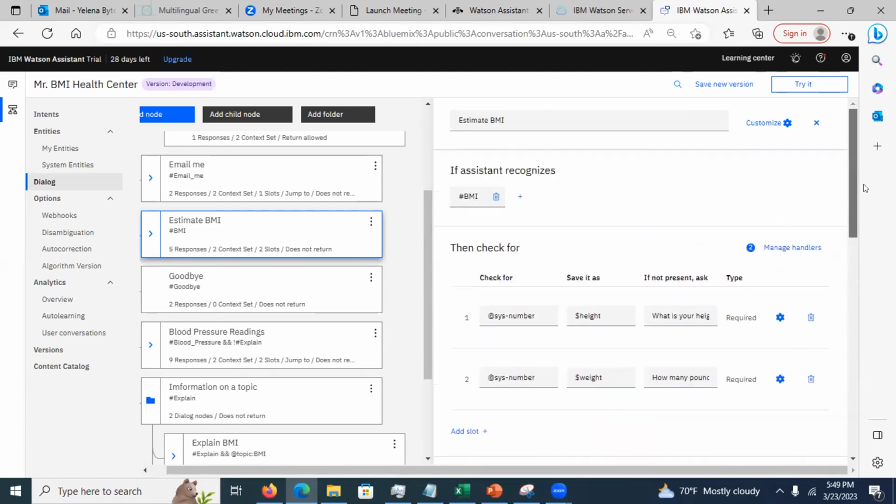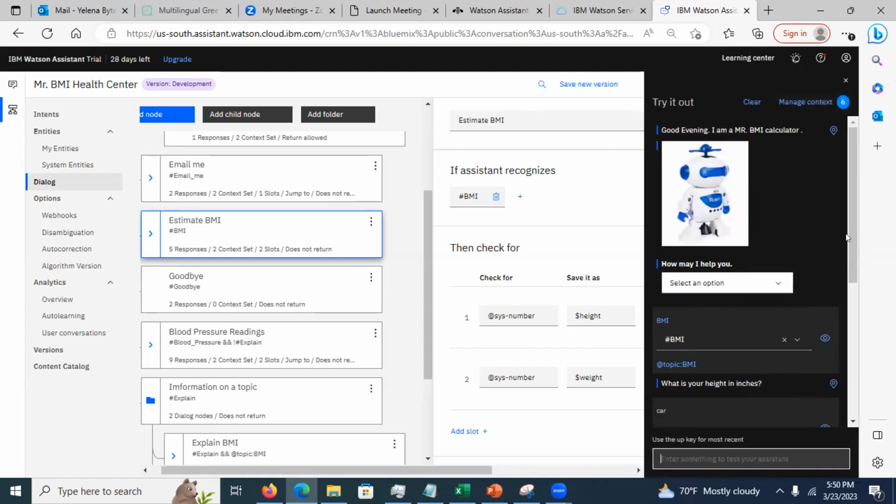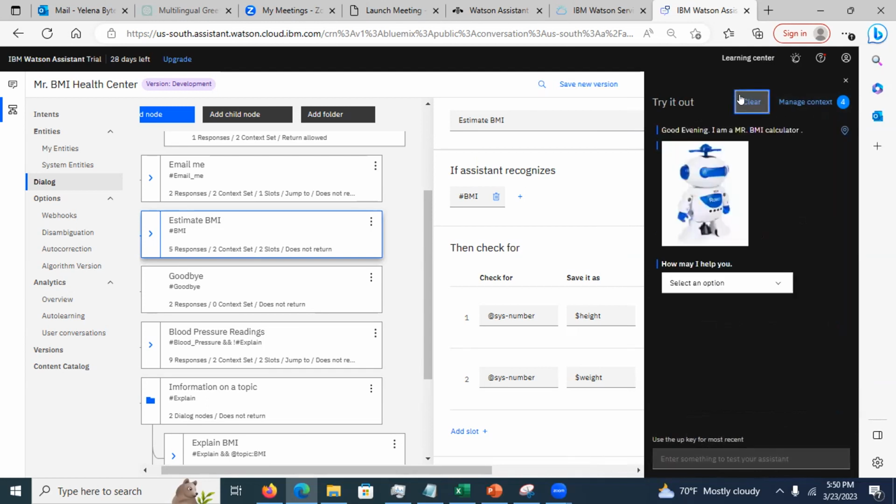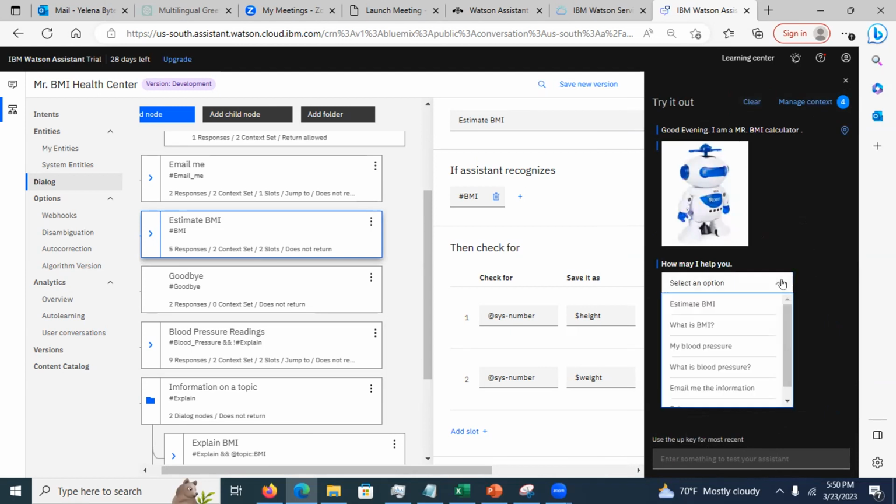Okay. Now you're going to use try it. Try it is your friend here, because how else are you going to troubleshoot? You have to make sure that what you're entering is read correctly. Before you troubleshoot the flow, you want to make sure that the data you are reading has been read correctly. Now, suppose that I make some change. You have to click on clear. Every time you make a change to retest, you must click on clear.